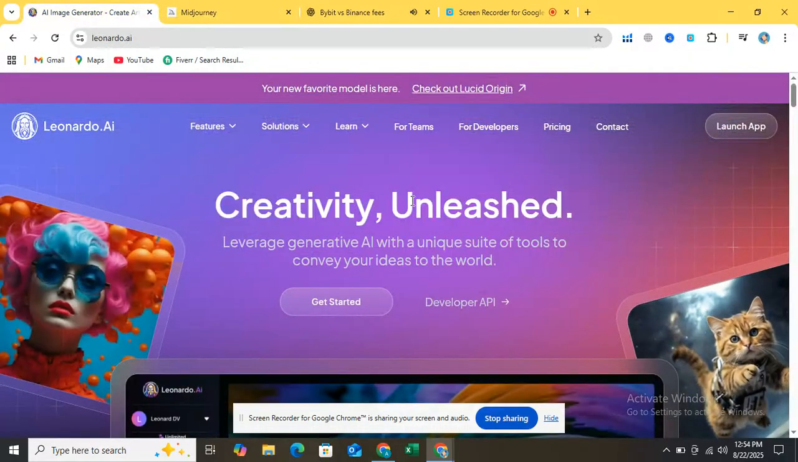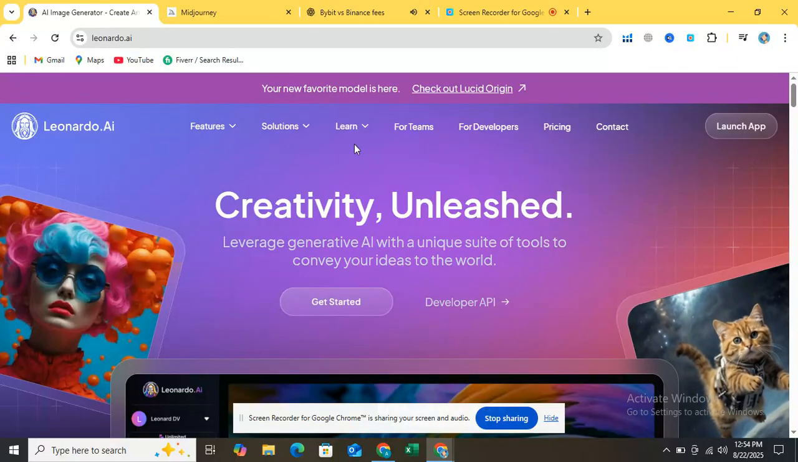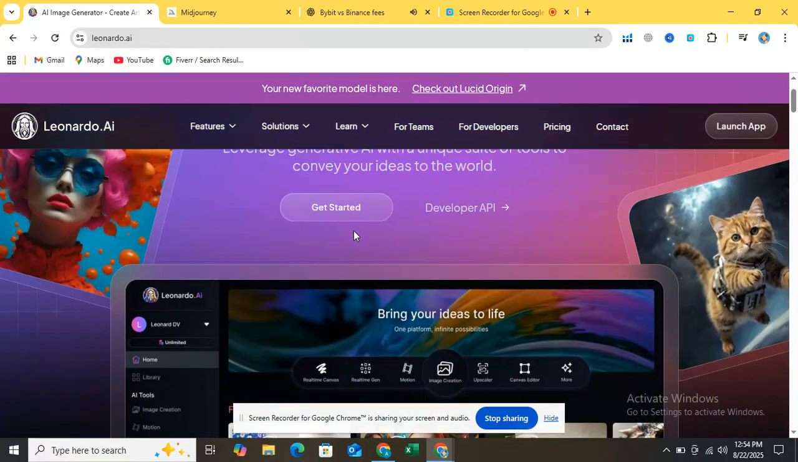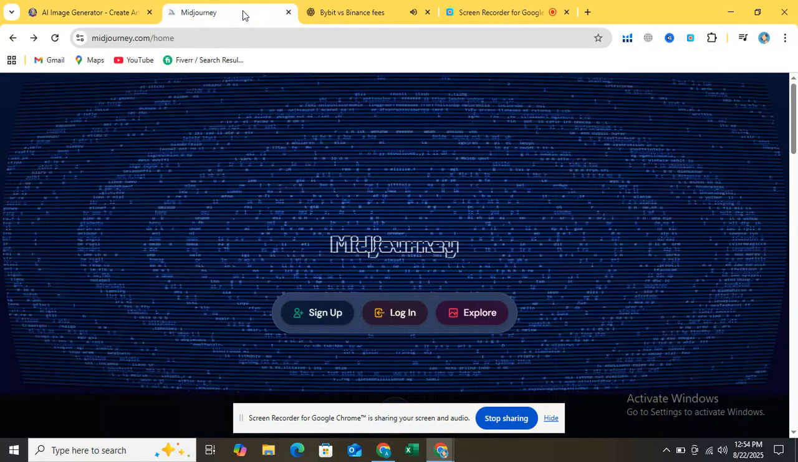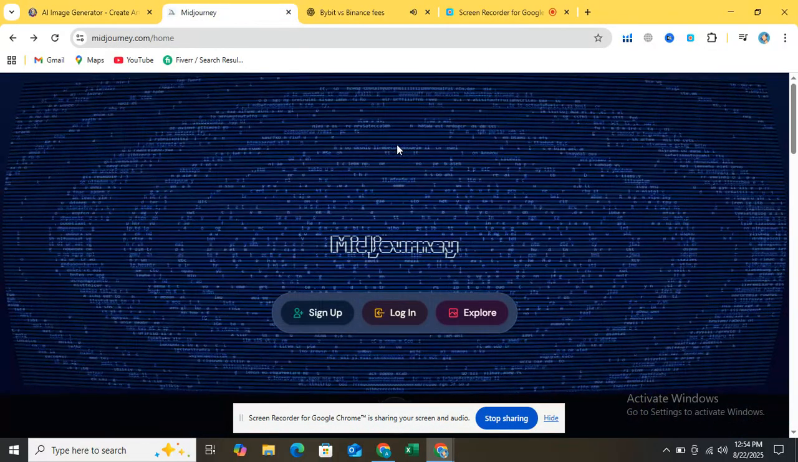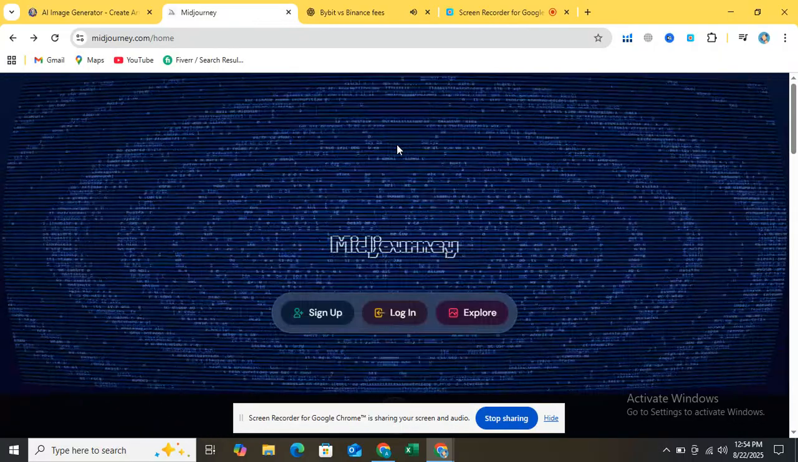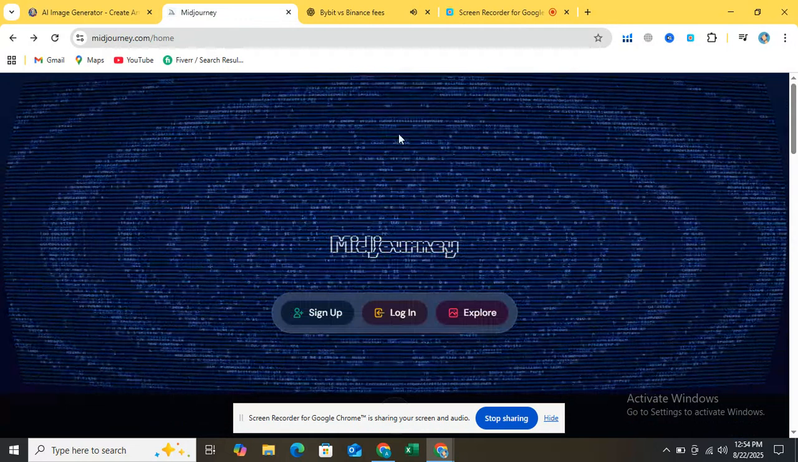5. Pricing. Leonardo AI has a free plan with daily tokens, limited generations. Paid plans start cheaper than MidJourney. MidJourney. No free plan anymore. Paid plans start at around $10 per month, going up to $60 a month for higher limits. Budget users, Leonardo AI is more affordable.